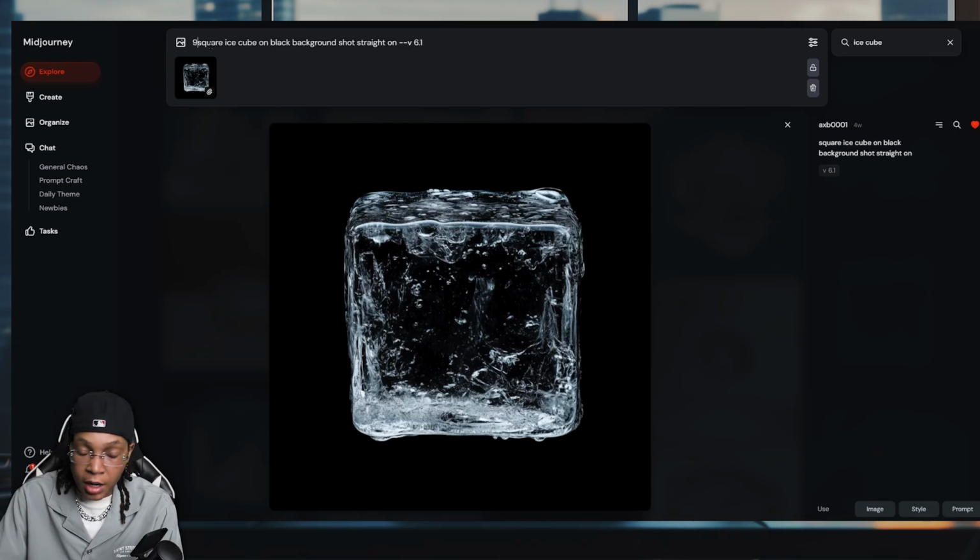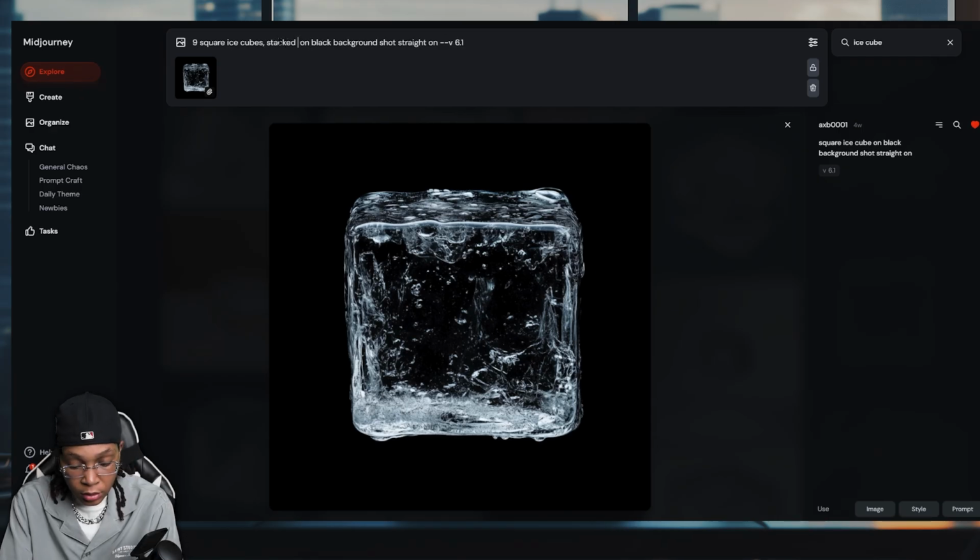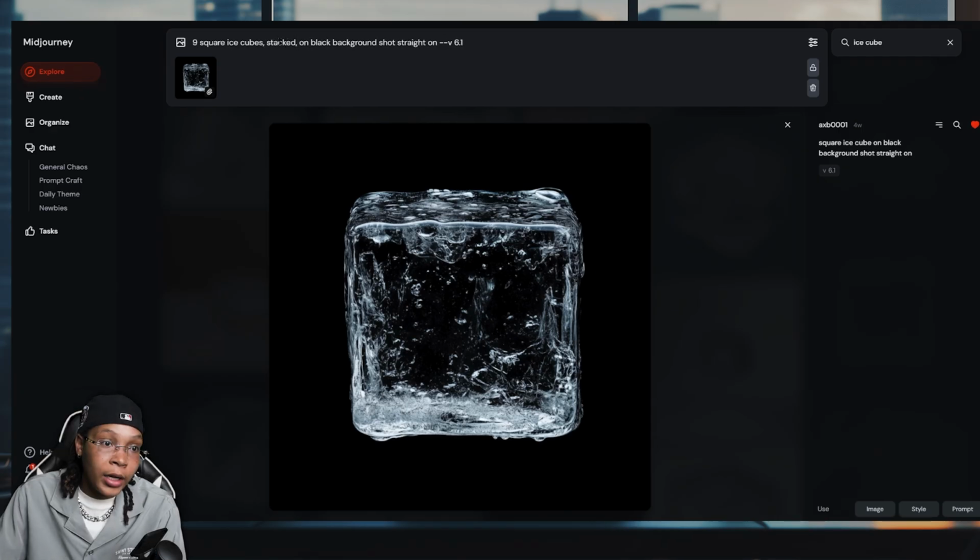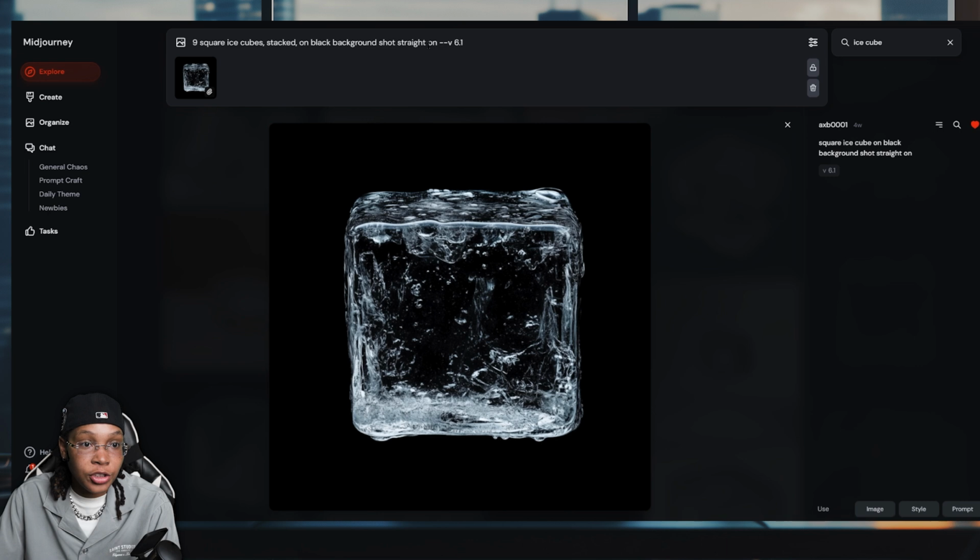So we want 9 square ice cubes stacked on a black background, shot straight on.